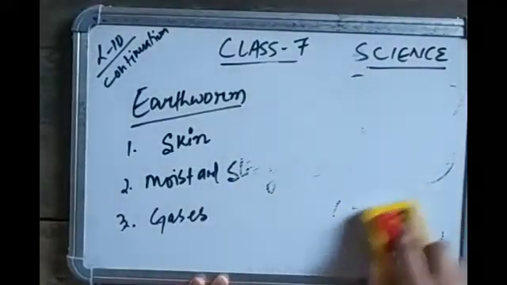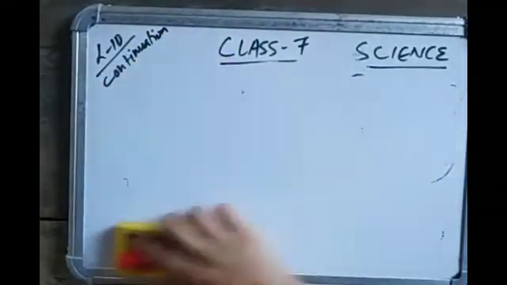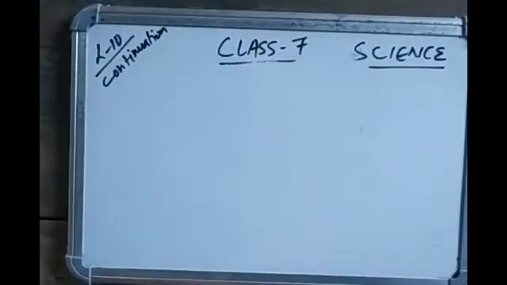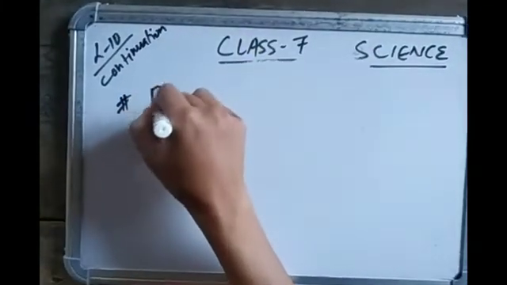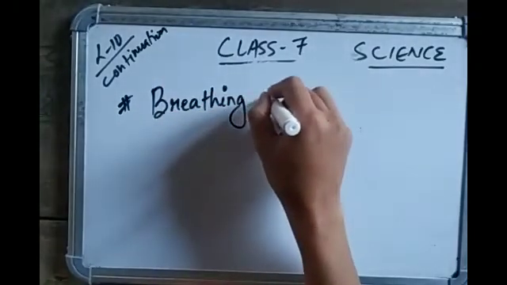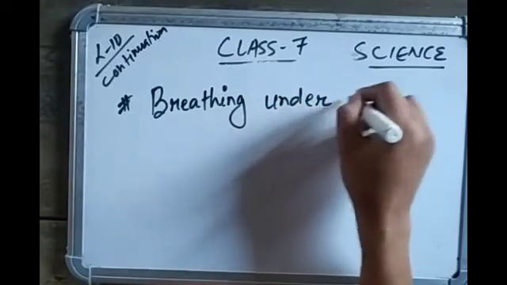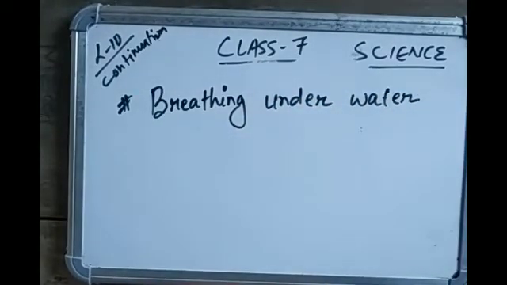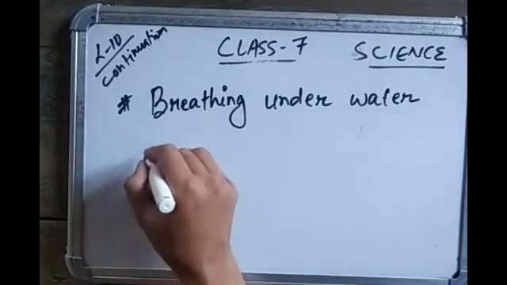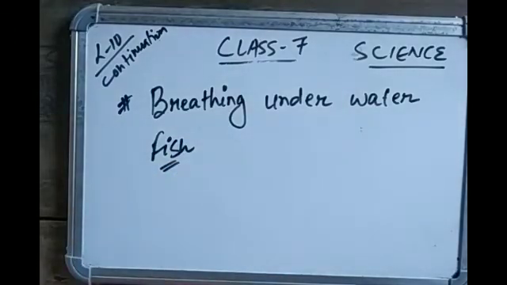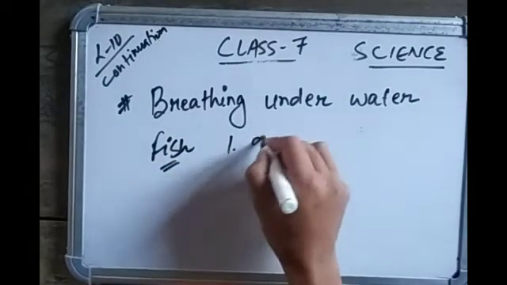Next topic is breathing underwater, the third topic of today's lecture. For breathing underwater, fish have gills.